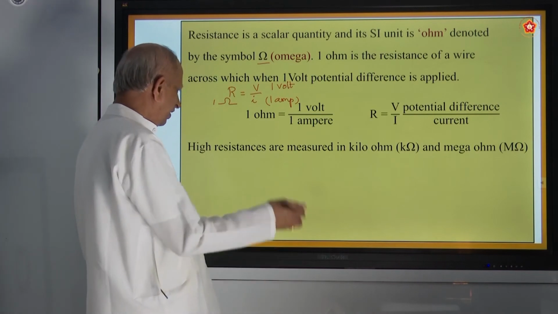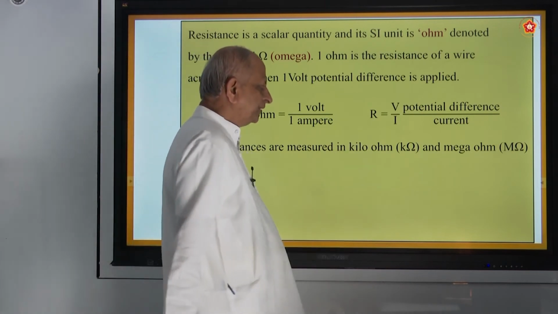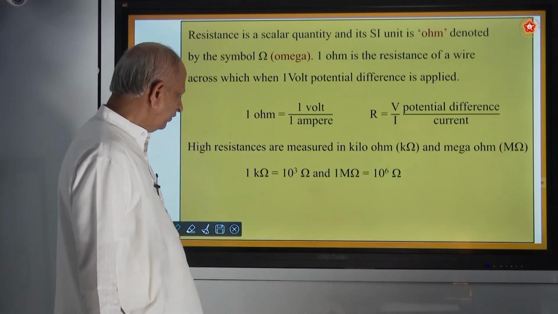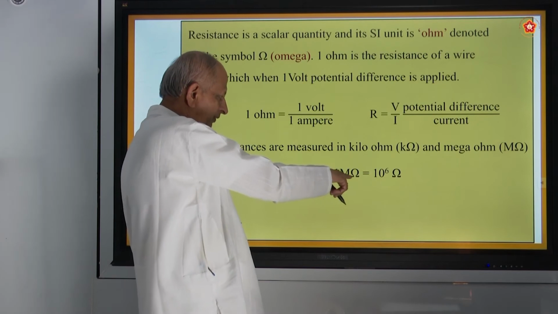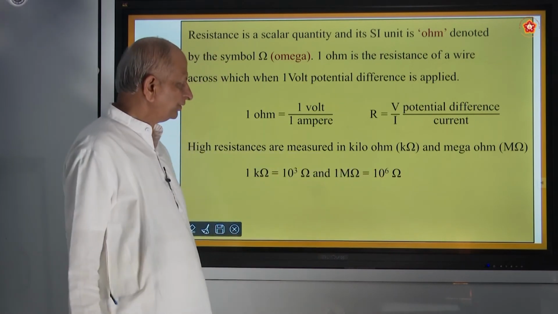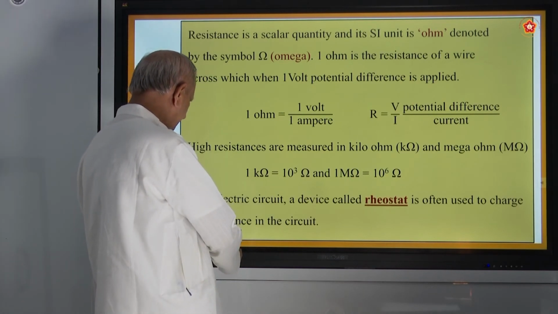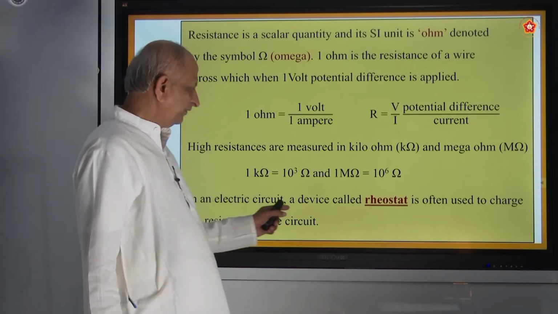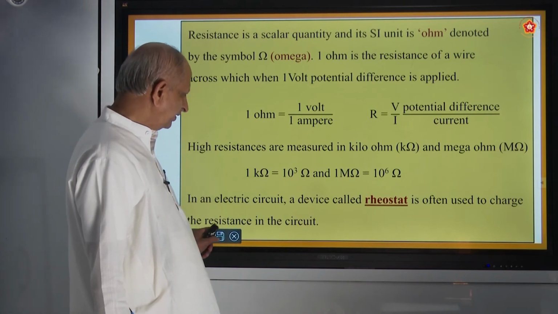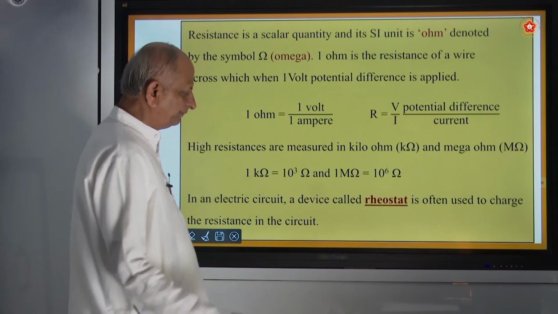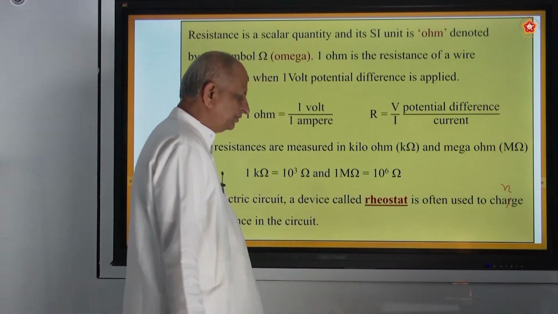Now here we have some higher units also, like kilo ohm and mega ohm. 1 kilo ohm means 1000 ohms or 10 to the power of 3 ohms. 1 mega ohm means 10 to the power of 6 ohms. So these are the higher units of resistance. In an electric circuit, a device called a rheostat is often used, which I just now showed, to change the resistance in the circuit. To vary the resistance, we use a rheostat.